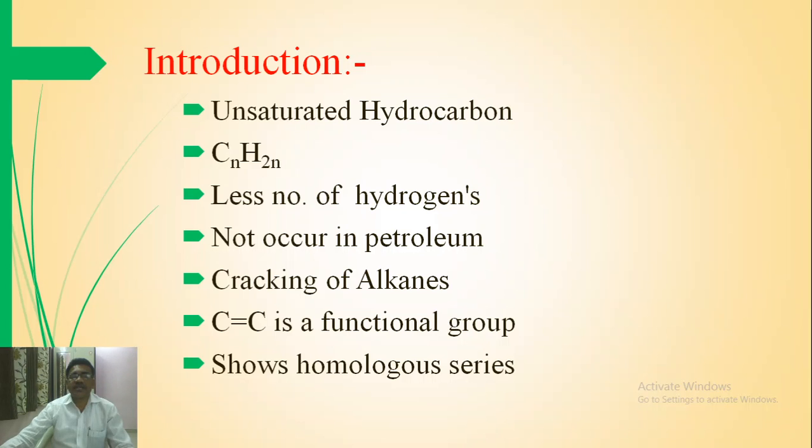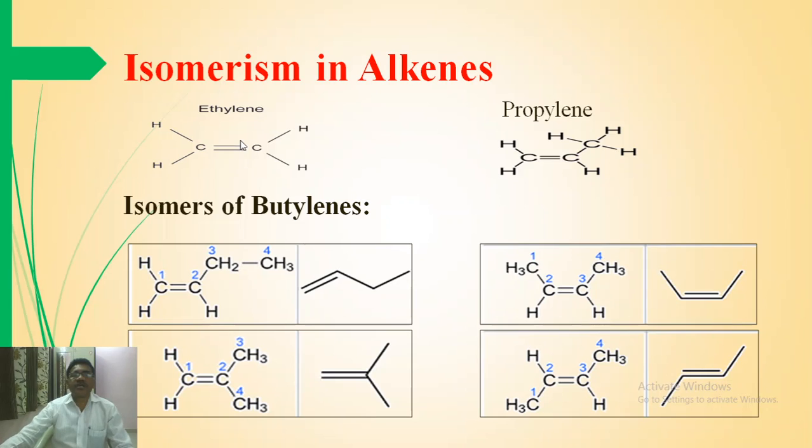Alkenes show a homologous series because each member differs from its adjacent member by a CH2 group. The second point is isomerism in alkenes. The first member of alkene is ethylene, and it shows only one isomer. Propylene also shows only one isomer, but butylene shows four different types of isomers.